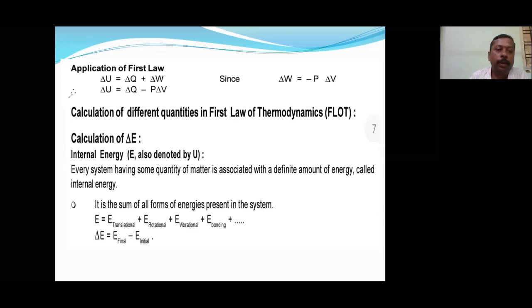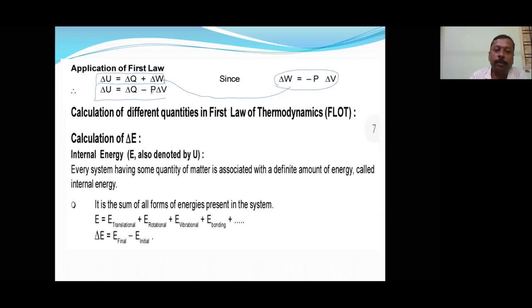So the formula of the first law of thermodynamics is delta U is equal to delta Q plus delta W. This formula we will derive, don't worry, but for the safe side I am teaching it here itself. Delta W is equal to minus P delta V. If I substitute minus P delta V here, then I will get another formula.